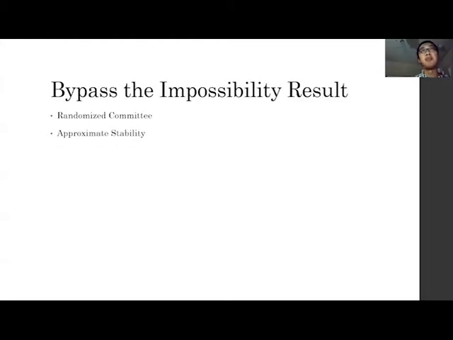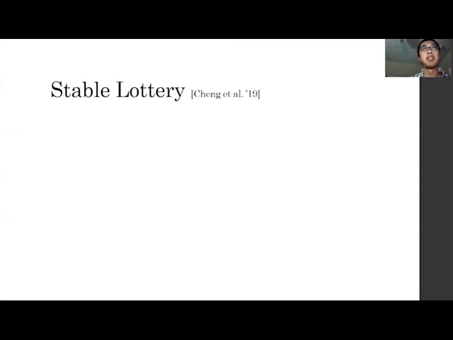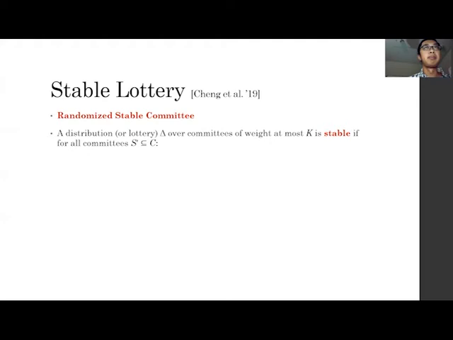And to bypass this impossibility result, we have the following 2 ideas. One is to define randomized committees, and the other is to define approximate stability. Also in our previous paper, we defined the stable lottery, which is a randomized stable committee. We say a distribution delta over committees of weight at most K is stable if for all committees S prime, in expectation, the number of voters who prefer S prime to S is less than the proportional size of S prime times N.